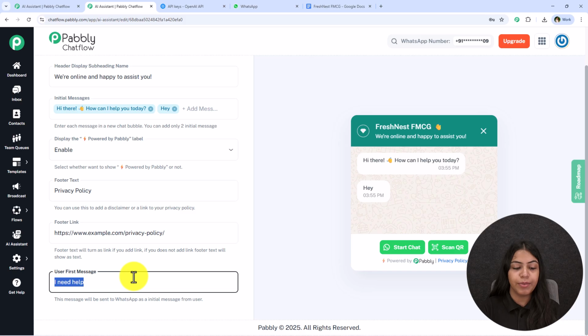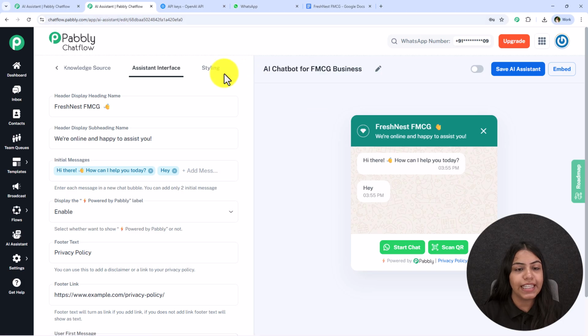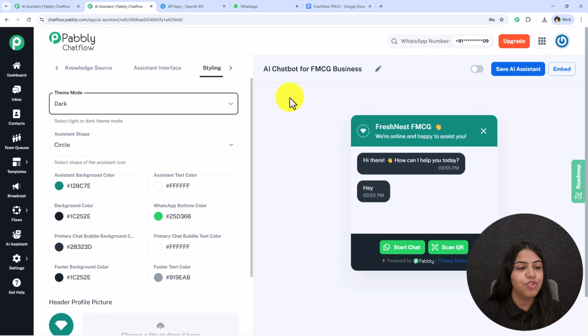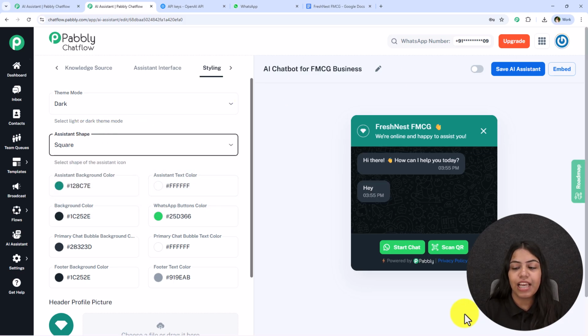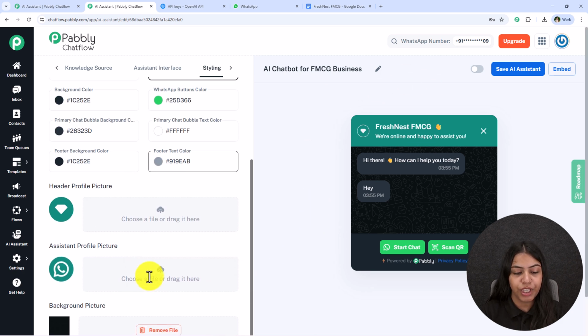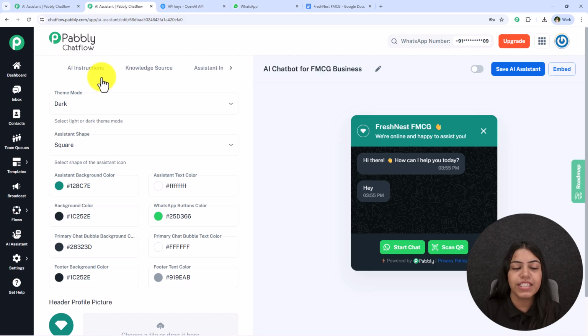So this message will be sent to WhatsApp as the initial message from the user. I'm going to keep it as "hey". Now let's move on further. The next thing we have is styling. You can style your WhatsApp chatbot or this AI assistant. You can change the theme, the assistant shape, the text colors and much more. It totally depends upon you how you wish to make it look. And yes, after you style this, your AI chatbot for FMCG business is ready.